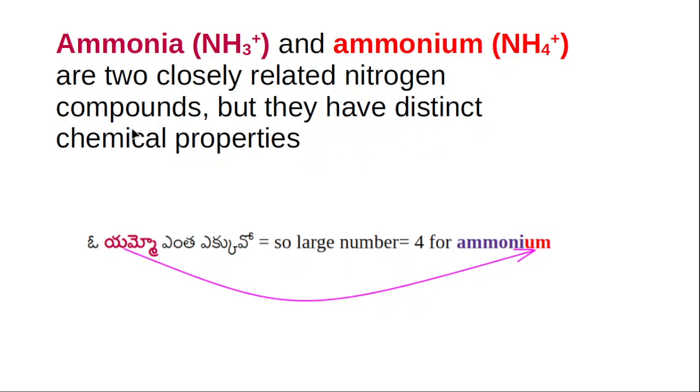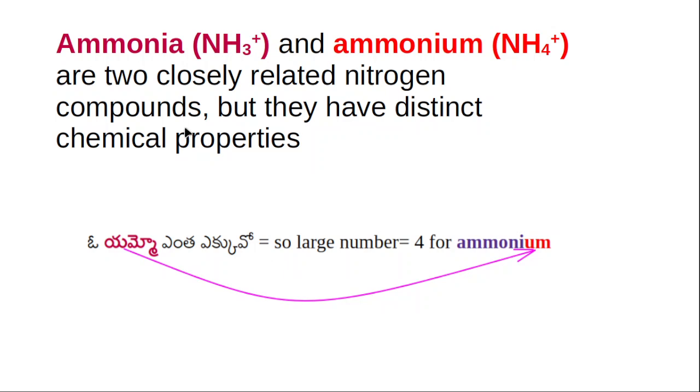There are actually two: ammonia and ammonium. Ammonium carries the large number 4, ammonia carries the small number 3. There are only two numbers, 3 and 4. The small number is assigned to ammonia, the large number to ammonium. How can you remember?